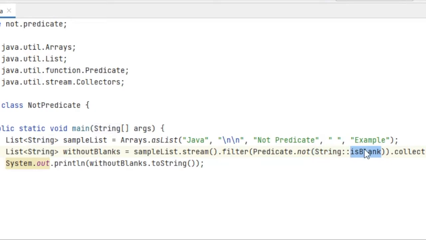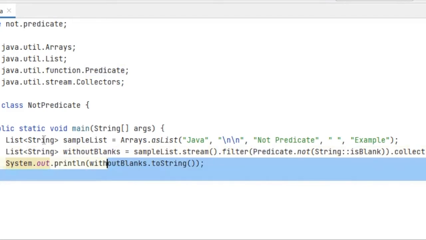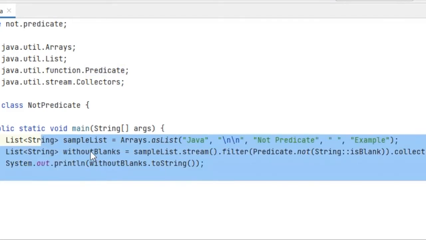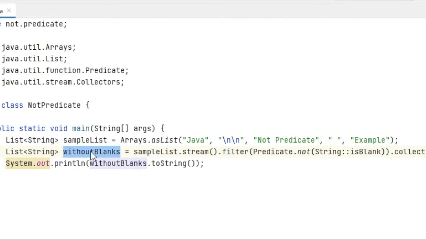That is another thing: Java has introduced some new methods in strings, so we will talk about it later in another video. Right now, what does this do? It will just check if the string is empty, and then this Predicate dot not will make it check the not part of it, like it's not empty, and then filter out and collect it to the list. So we will get a list of strings without blanks. That's how Predicate will work. It's not too complicated, it's very simple.